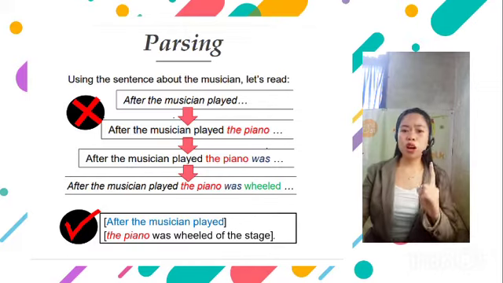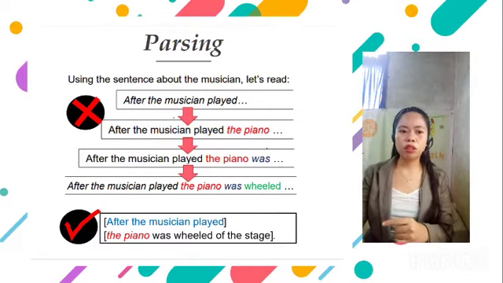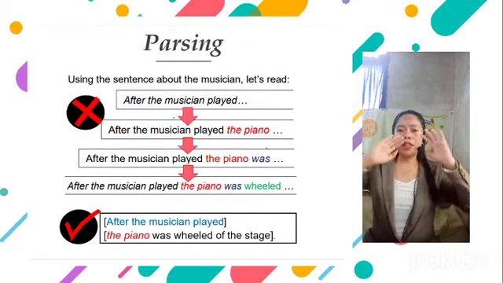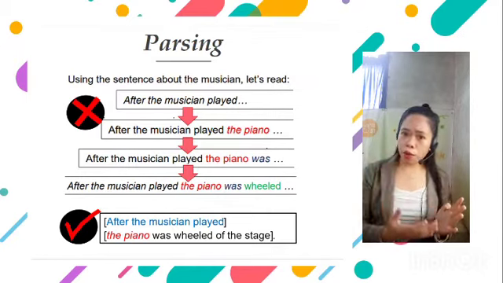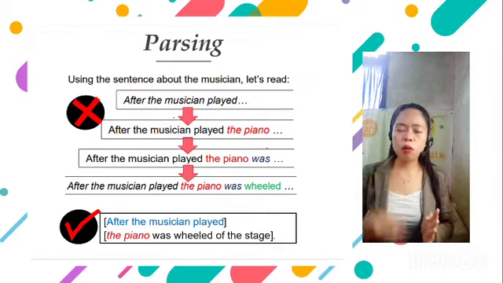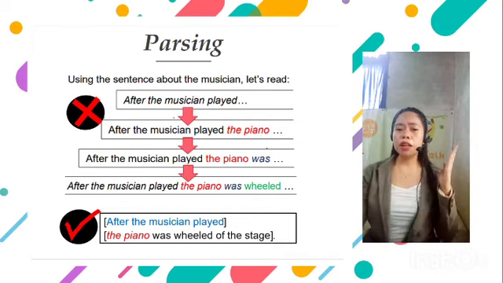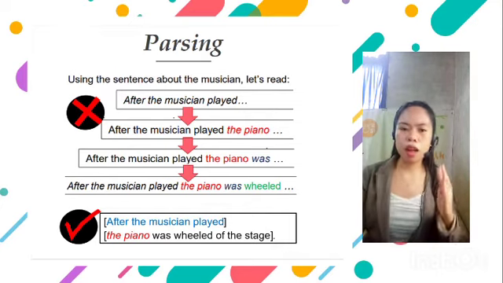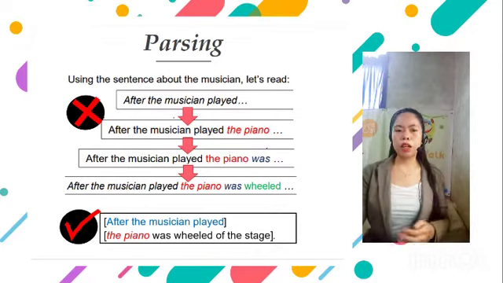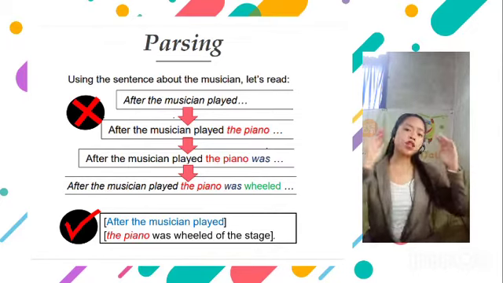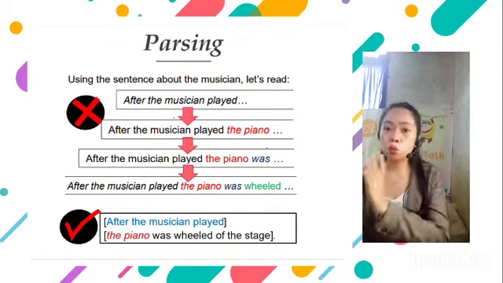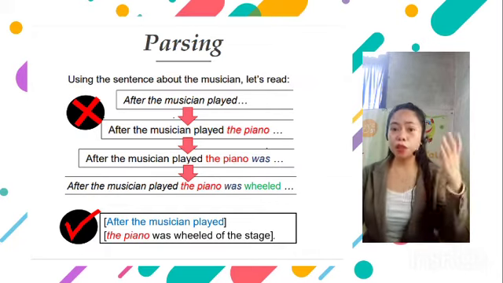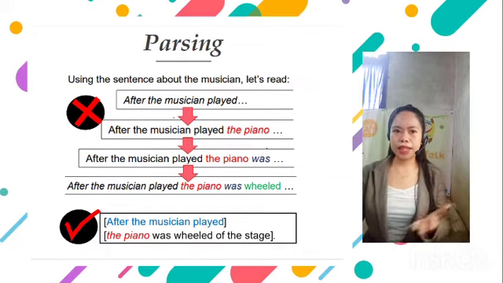Okay, now it is obvious that something is wrong. Late closure made the sentence into a garden path sentence. So the sentence then needs to be reparsed while taking into account the meaning of the sentence. So it should be, after the musician played, the piano was wheeled off the stage. So that is our correct sentence.